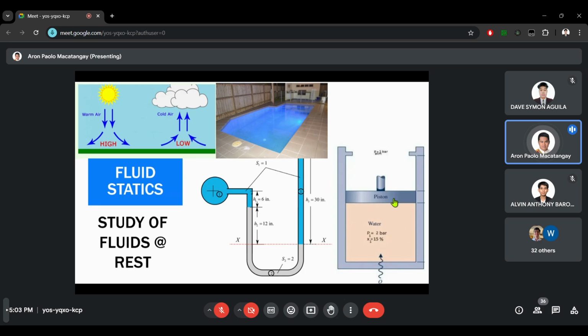Then the piston is there to seal the space, and we will see how pressure, temperature, and volume change within this space as influenced by fluid mechanics. So these are the topics that we will cover for fluid statics. Any questions or clarifications?